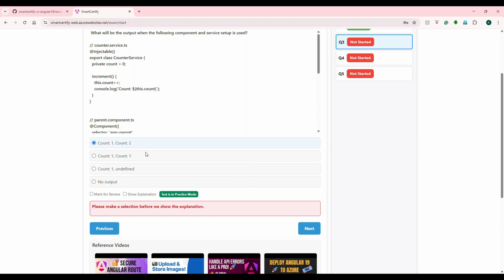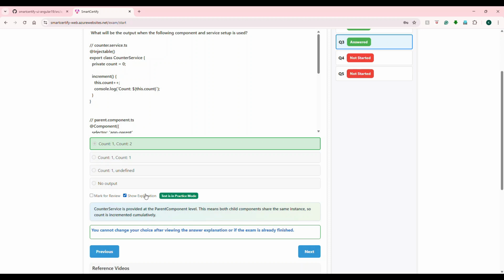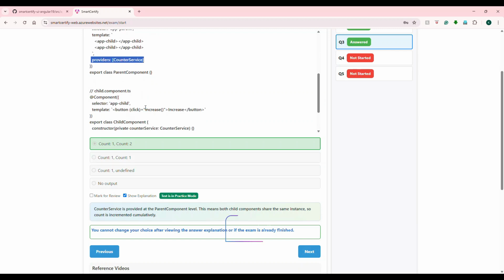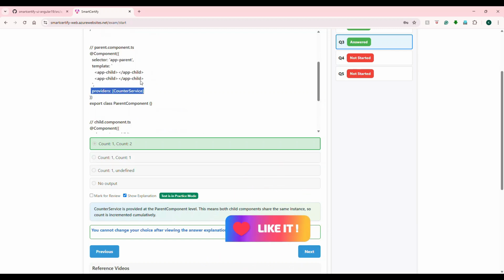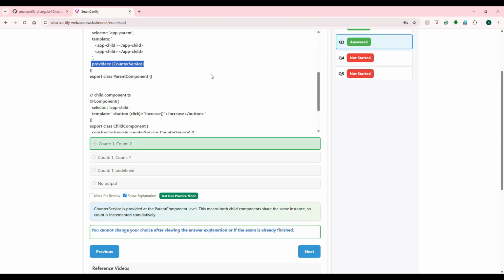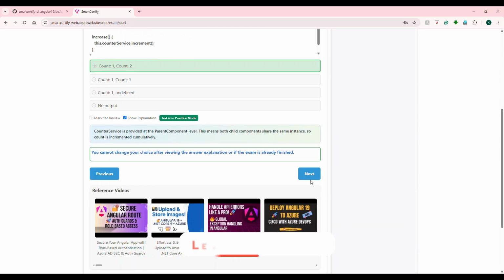The answer is this. Correct. It doesn't matter, because in the parent there is only one instance which is injected, right? Only one instance is provided. How many children use it doesn't matter. The same instance is provided to its children. That's why it is 1 and 2. These kinds of things they will easily ask you. I hope you understand this.